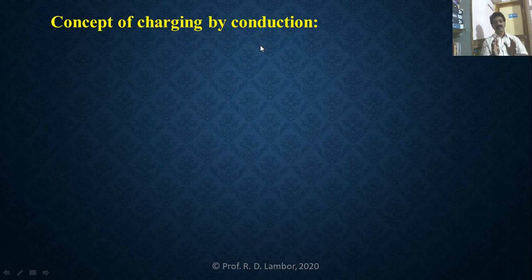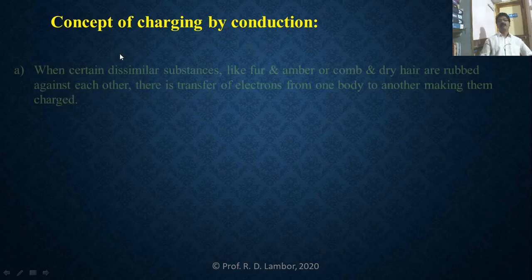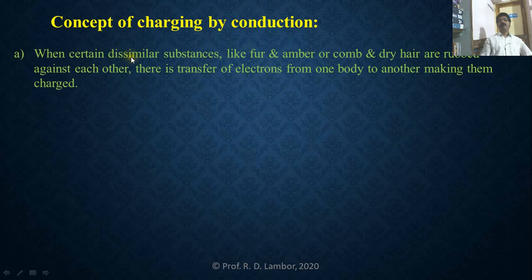When we talk about charging, there are two concepts. At the same time, we will explain the concept of charging by induction. Before that, the concept of charging by conduction. See here. Certain dissimilar substances, we can revise the pairs of substances which are dissimilar.